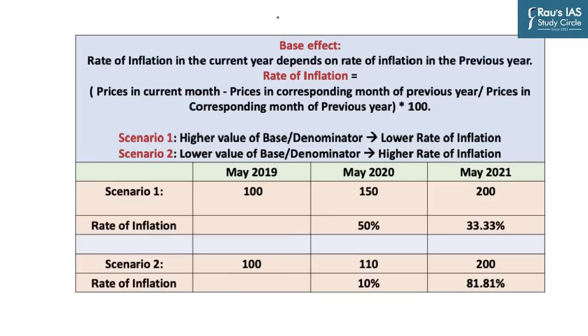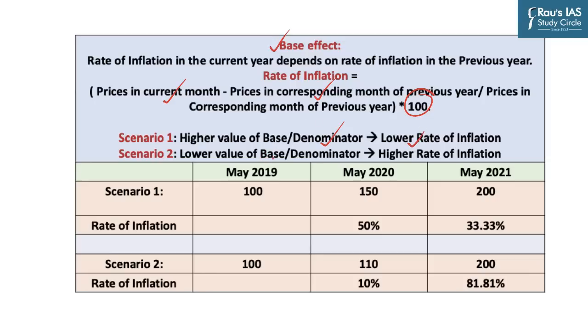And so often students ask about the base effect. What is this base effect? Now, to understand the base effect, we'll have to go through some calculations. You know that the rate of inflation in the current year depends on the rate of inflation in the previous year, because the rate of inflation is equal to prices in the current month minus prices in the corresponding month of the previous year, divided by prices in the corresponding month of the previous year, into 100. And so, if the prices were very, very high in the same month last year, which means that the denominator would have a high value, you will have a low rate of inflation because of the base effect.